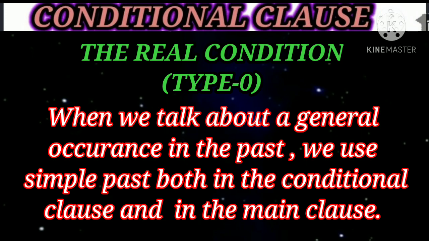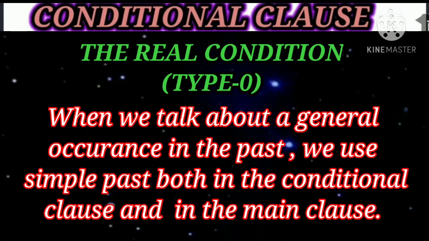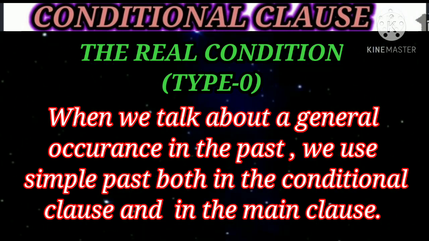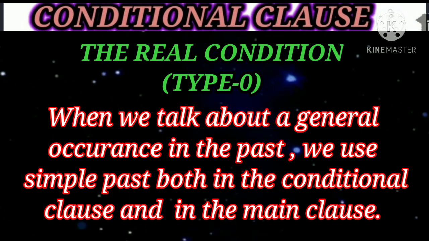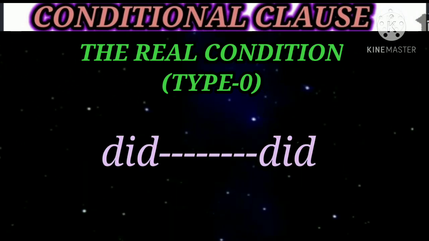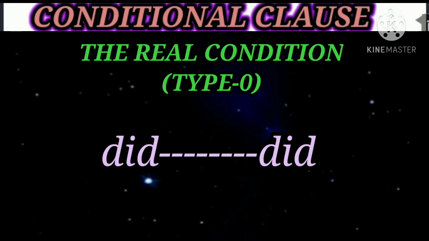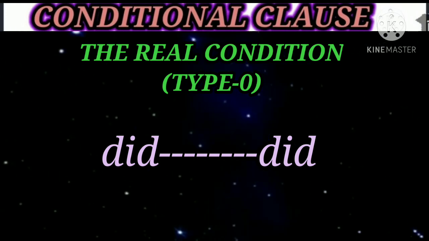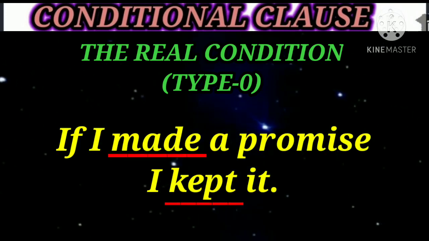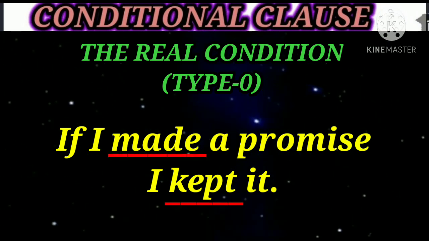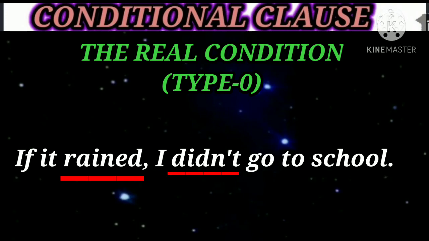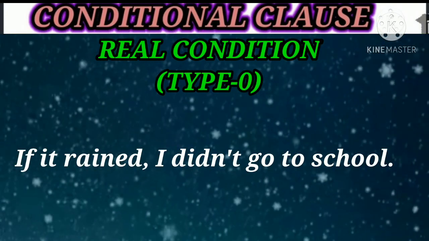On the other hand, students, when we talk about a general occurrence in the past, we use simple past in both the conditional clause and the main clause. We can write it as did and did form. For example, if I made a promise, I kept it. If it rained, I did not go to school.